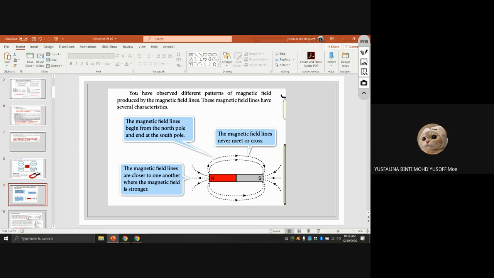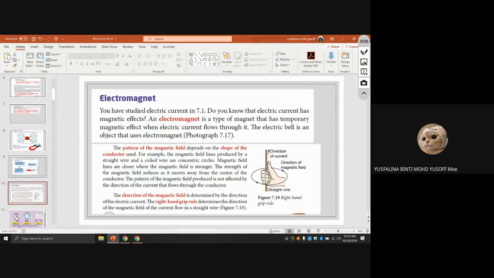Alright, electromagnet. You have studied electric current in 7.1, so this is actually from two topics. Do you know that electric current has a magnetic effect? An electromagnet is a type of magnet that has a temporary magnetic effect when an electric current flows through it. Let's say I have one conductor here, a wire, and you let the current flow through the wire.